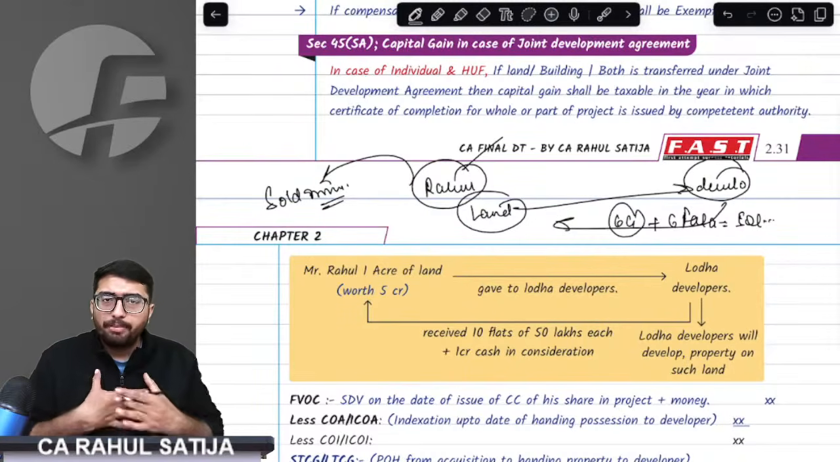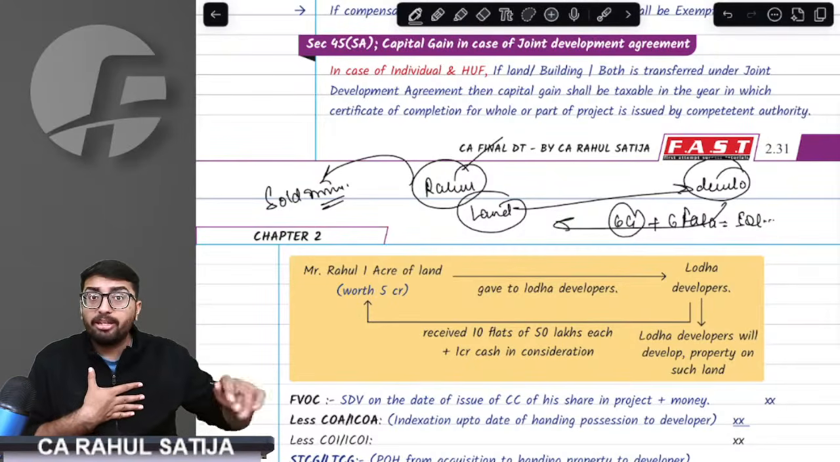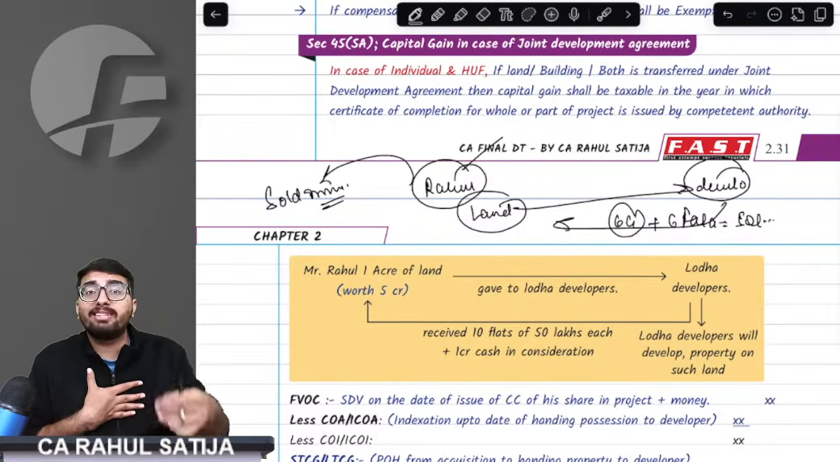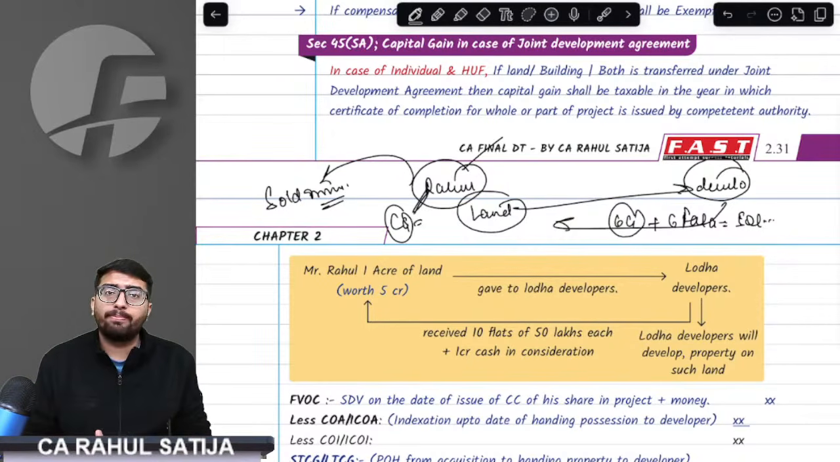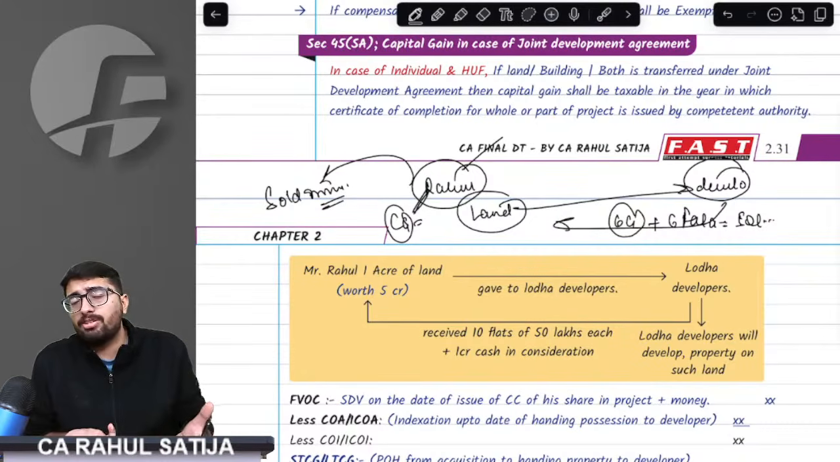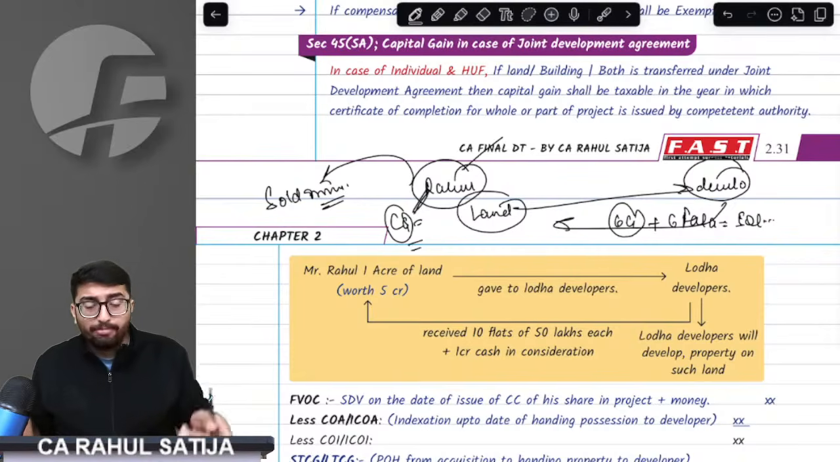What does it mean? The completion certificate is not issued yet, but if I sell the asset before the completion certificate, then capital gain would be charged in my hands today only. Why is that so? Because this exemption was given since I had no money when I transferred the asset. But if I got the money by selling the rights before receiving the completion certificate, then capital gain would be charged right now. Therefore, if I sell it before the completion certificate, tax would be charged immediately.